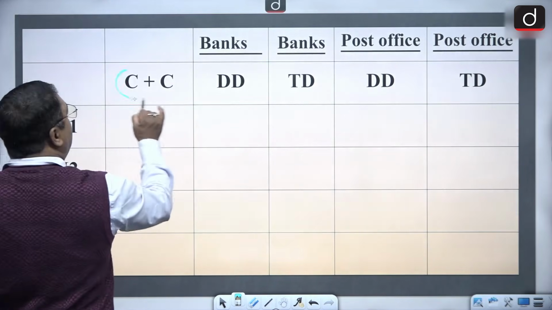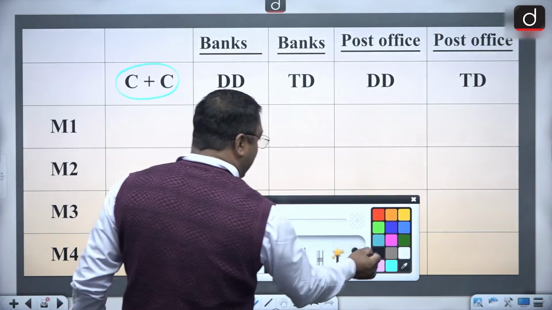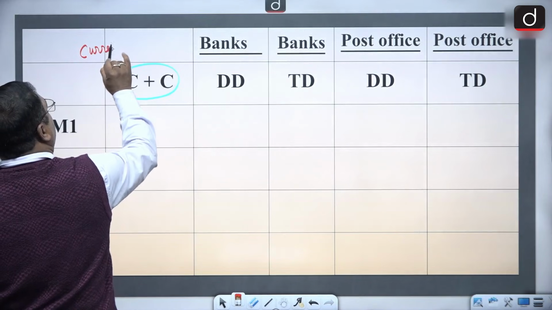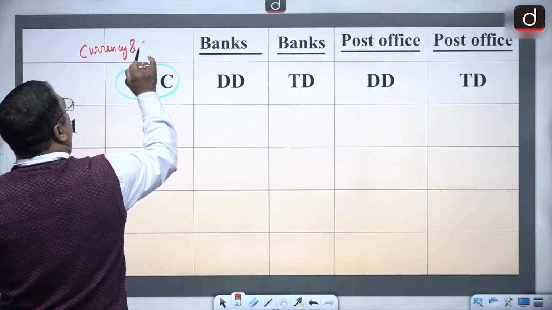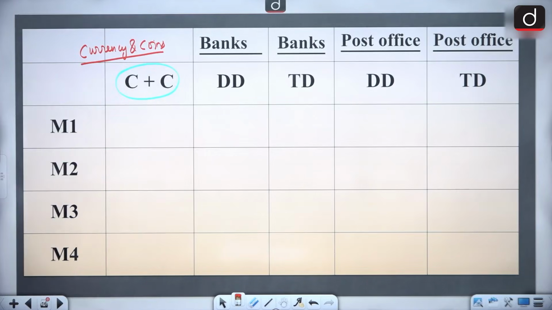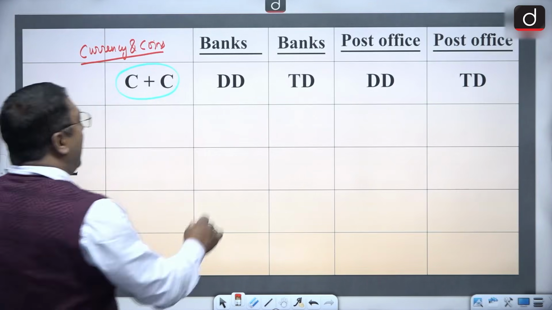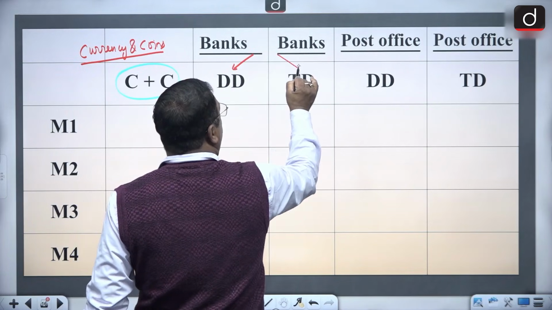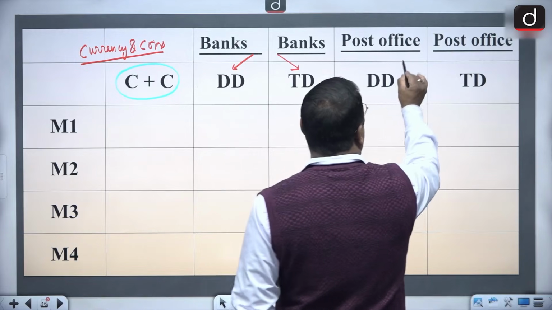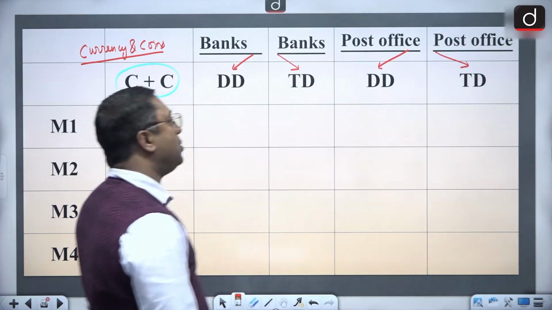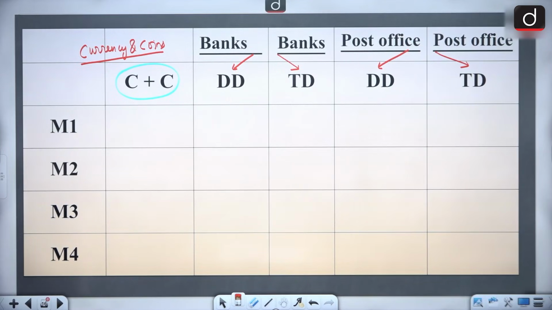Now this CC, what is this CC standing for? This CC is standing for currency and coins. Now, as I said, the banks do demand deposits and they do time deposits also. Post office also does demand deposits and the time deposits.